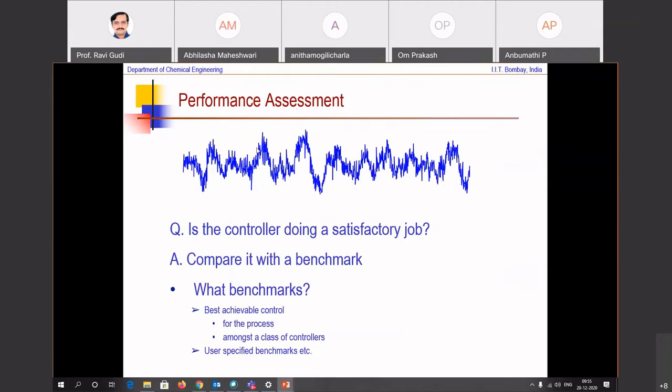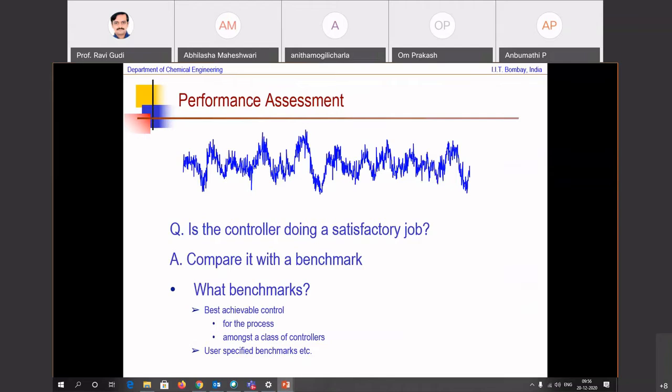Maybe you might go in and do an MSE, but that alone is not important. You also need to compare that MSE with the benchmark. There can be regions of operation when this variation is much narrower and the variance will be smaller, and so that can be a benchmark. Or how do you know that a smaller variance is achievable but has not been seen? If you don't suggest that as a benchmark, then you're not actually driving your controllers and your process.